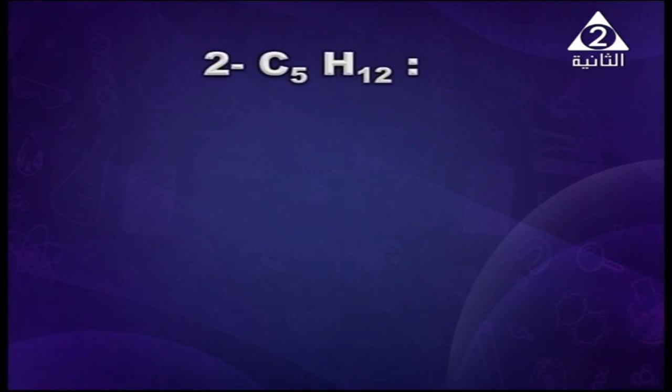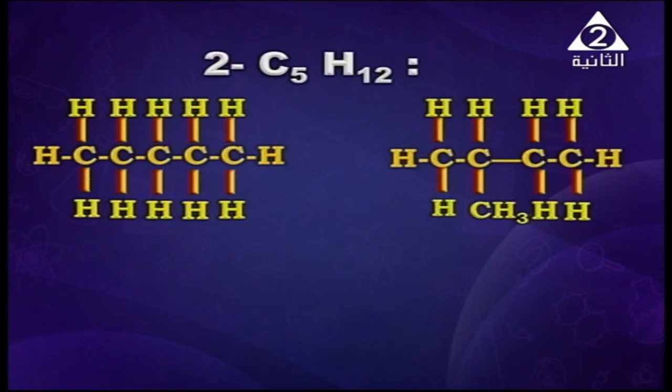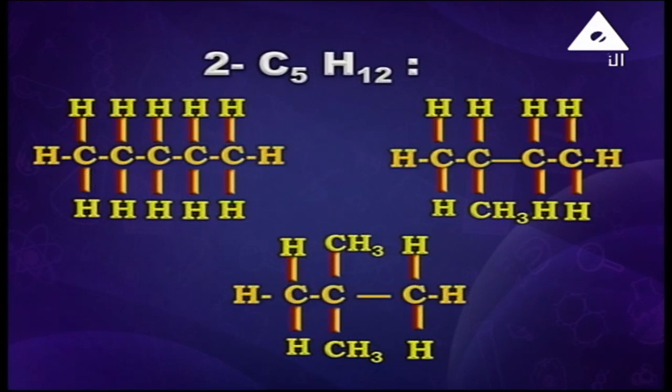Another example, C5H12. As shown on the screen, all the carbon-carbon bonds are in a straight chain. Here is C5H12, or we can make another form of C5H12. We have 4 carbon atoms and 1 carbon is branched, as shown on the screen, and it may be drawn into another form where we have 2 carbon atoms on a branch and 3 single carbon-carbon bonds joined to each other.